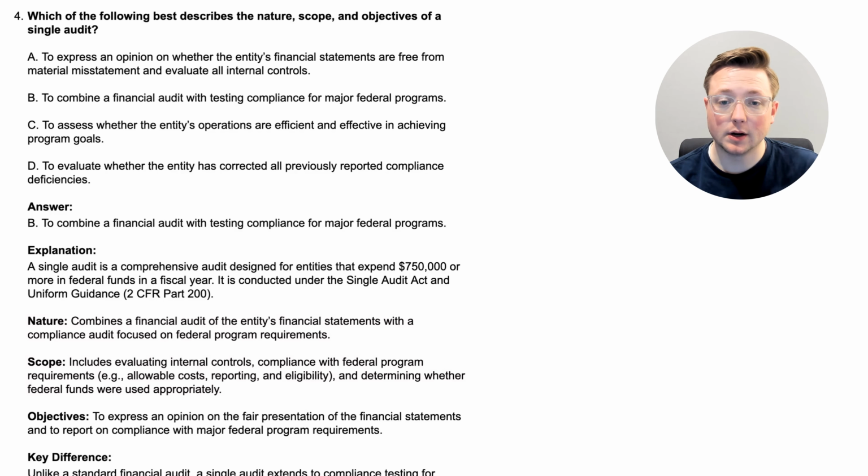Very frequently in audit, if you ever see an answer that says, for example, A, evaluate all internal controls, if you ever see something that says they're going to do everything, they're going to do all, or they're going to make no mistakes, kind of these extremes, almost always that is the wrong answer, because auditing has a lot of gray area. Auditing can never be 100% perfect and 100% cover everything. That's very rare, if not impossible. So if you ever see something like that, that is something that's almost always going to be the wrong answer. So I just wanted to point that out.